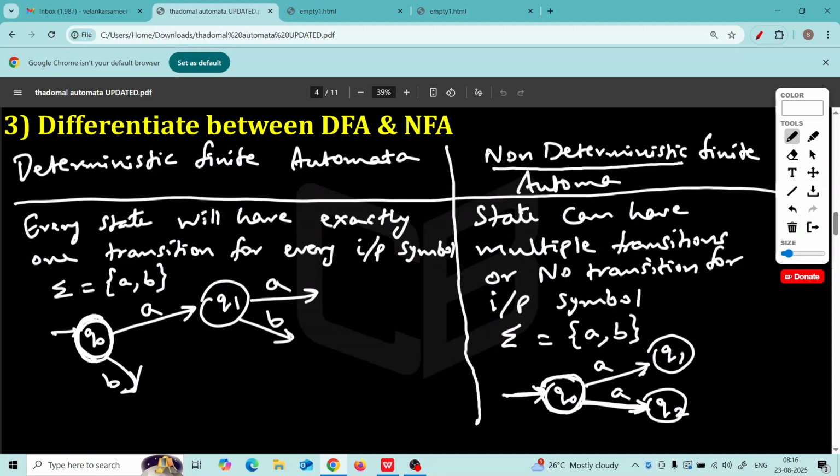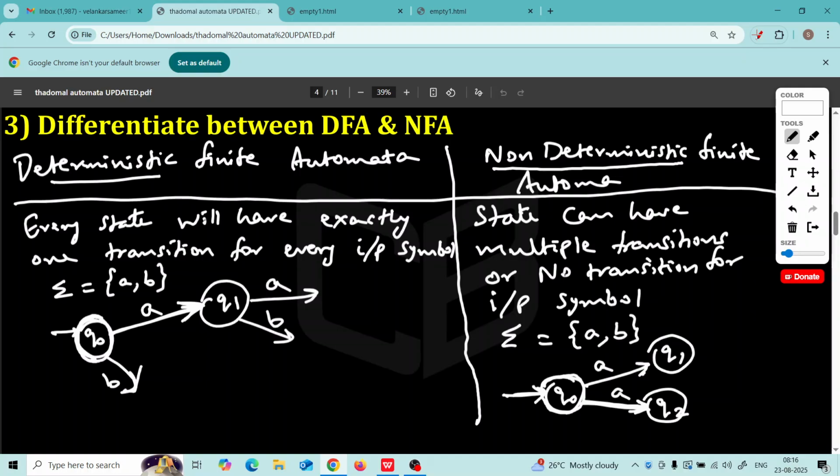But here in DFA, if I ask you, you are in q0 and where will you go if q0 gets A? You will say, exactly I will go to q1, because there is no scope of having multiple transitions for A. Every state should have exactly one transition. Deterministic, that's the word, deterministic. You can determine the next state. Here there can be multiple states in which the machine can be. That's the second difference.